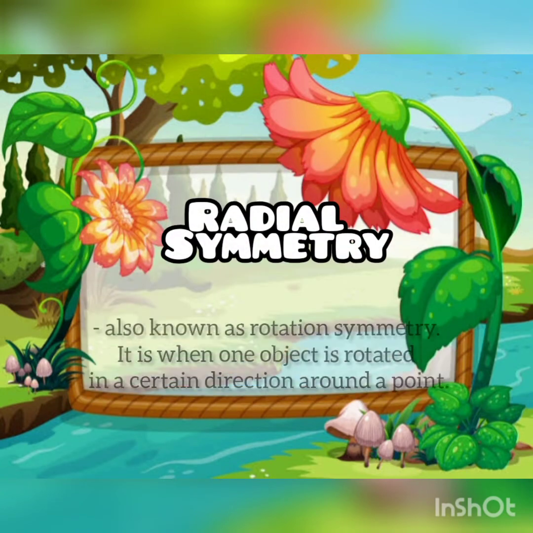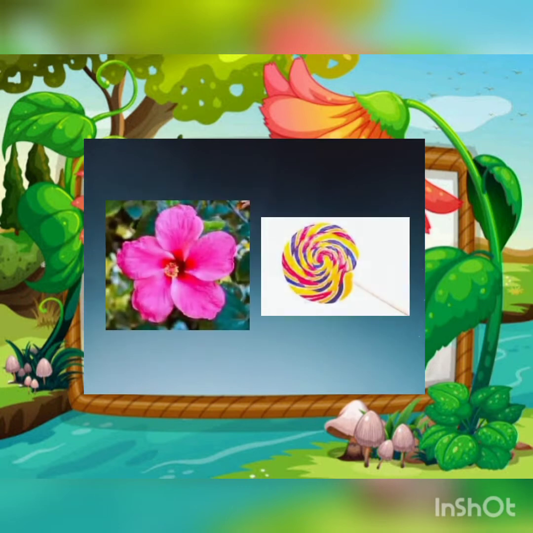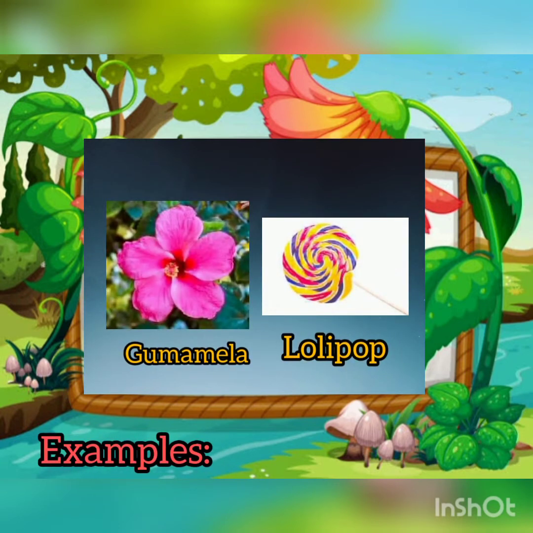Radial symmetry is also known as rotation symmetry. It is when one object is rotated in a certain direction around a point. Examples: gumamela and lollipop.